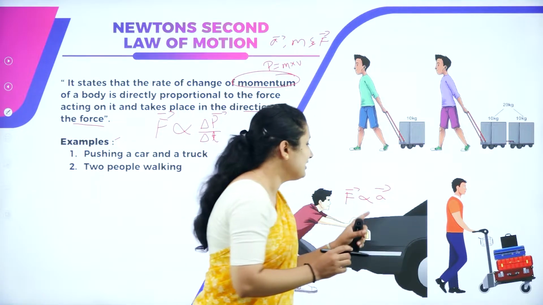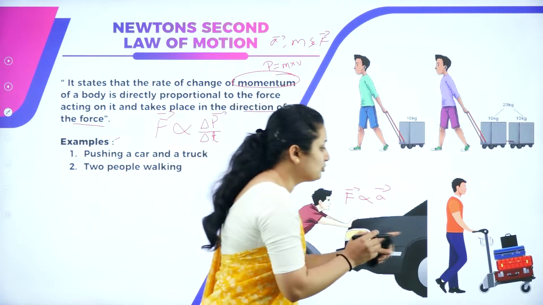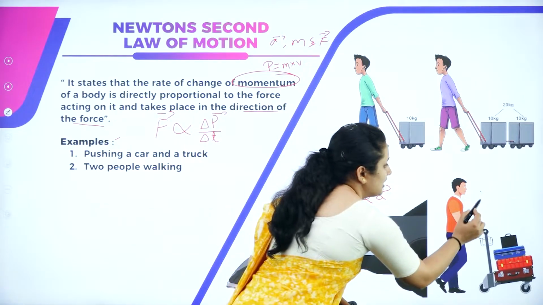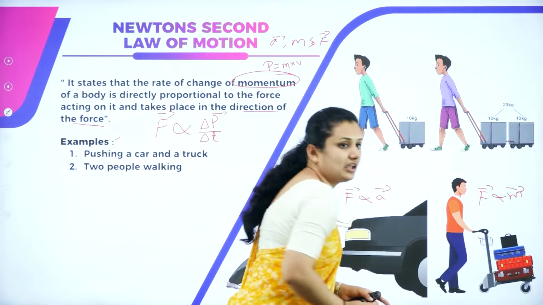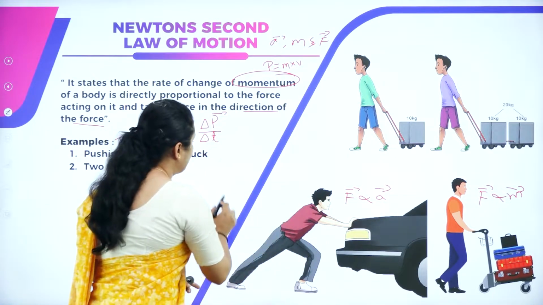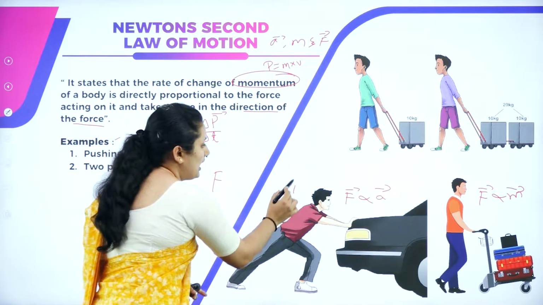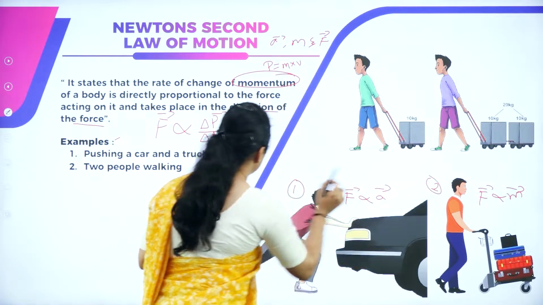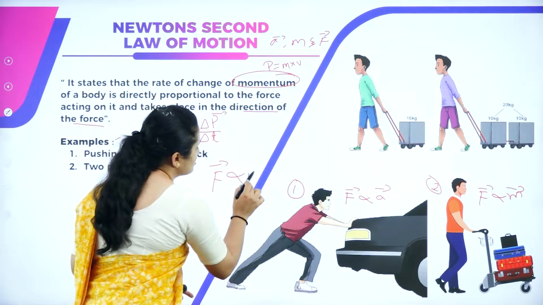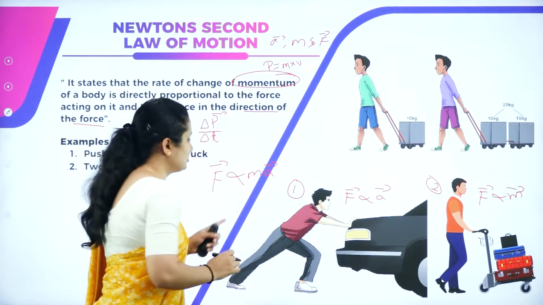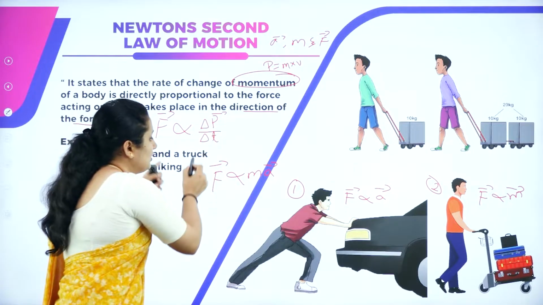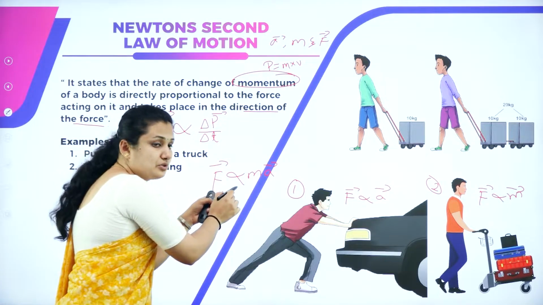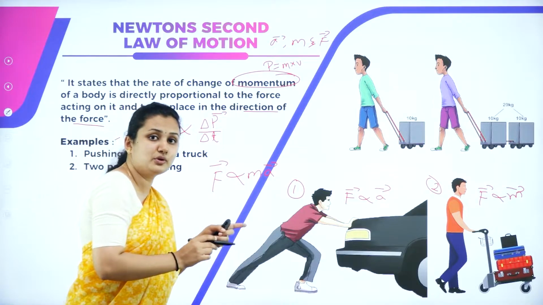So when you need little force to push a small mass, that means F is proportional to M. From 1 and 2, I can say F is proportional to M and F is proportional to A, so F is proportional to MA.